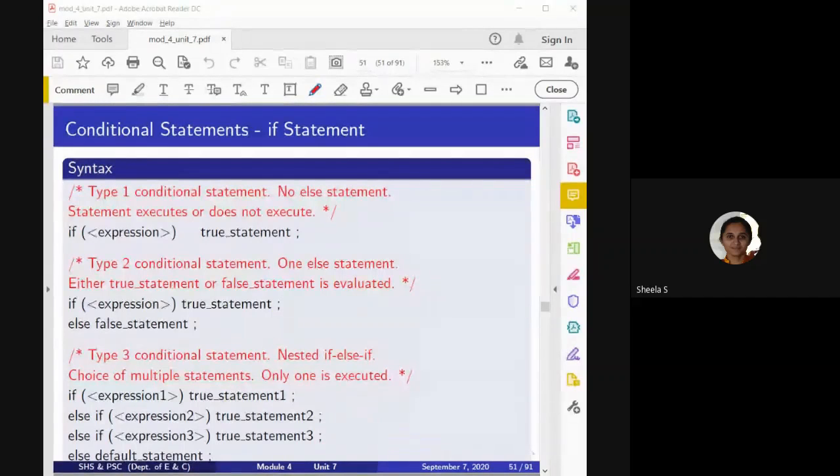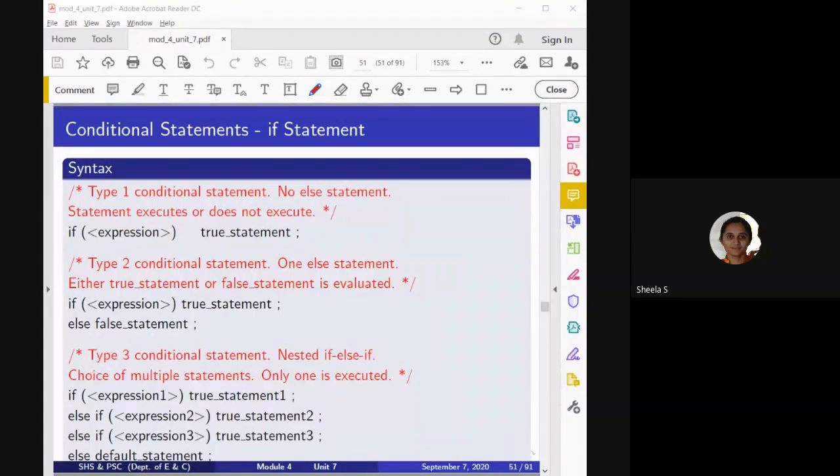If the true condition is satisfied, then the true statement will be executed. If the condition is false, then the else part, the statement present in this part, will be executed. Like this we check for true as well as false conditions using the if else statement.